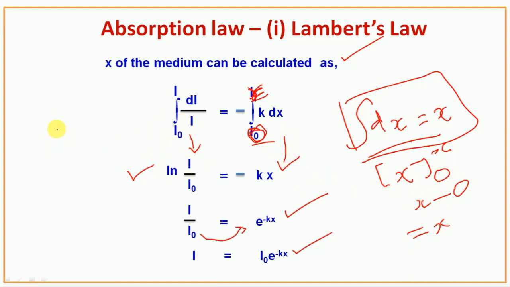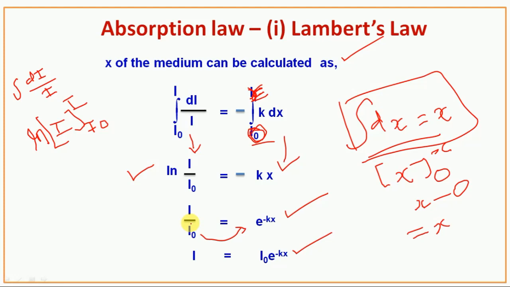And here, the integral of dI/I is equal to ln I, which from I0 to I can be denoted as ln(I/I0).